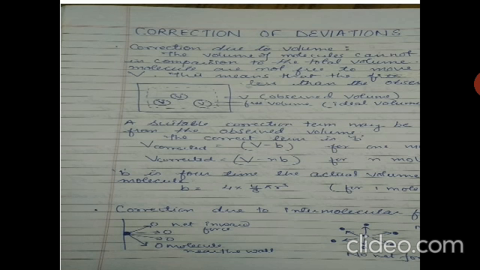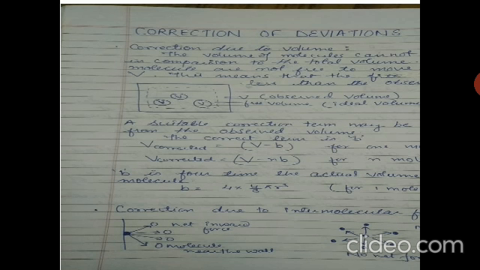As a result, the number of collisions with the wall of the container becomes less. Therefore, the observed pressure is less than the ideal pressure, and consequently the correction term to be added will be P dash, and the value of P dash is a upon V square for 1 mole and a n square upon V square for n moles.